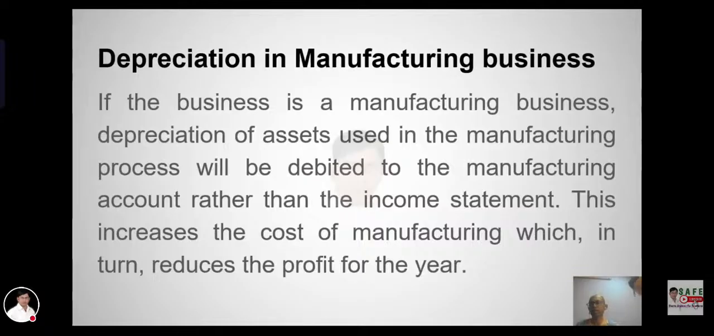Depreciation in a manufacturing business. If the business is a manufacturing business, depreciation of assets used in the manufacturing process is debited to the manufacturing account rather than the income statement. This increases the cost of manufacturing, which in turn reduces the profit for the year.